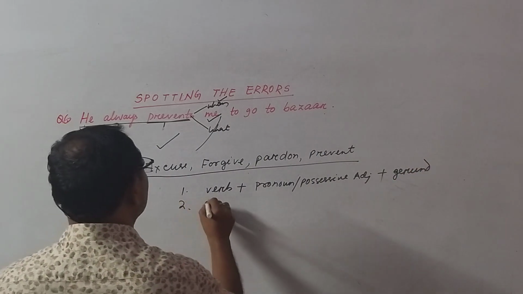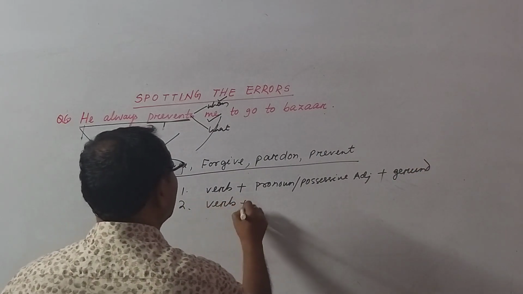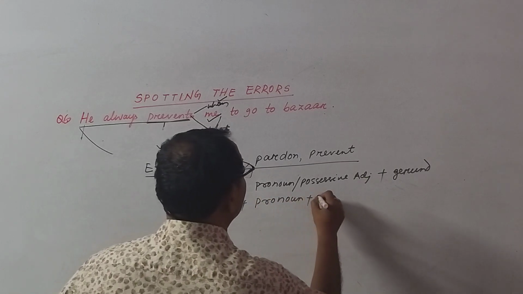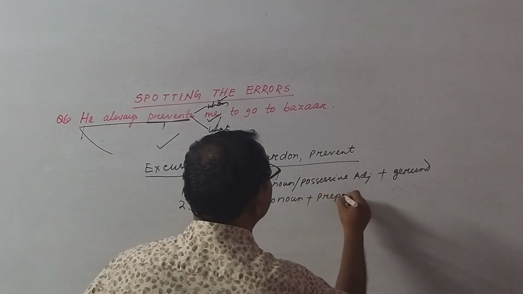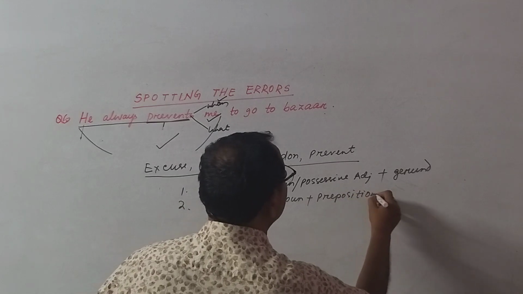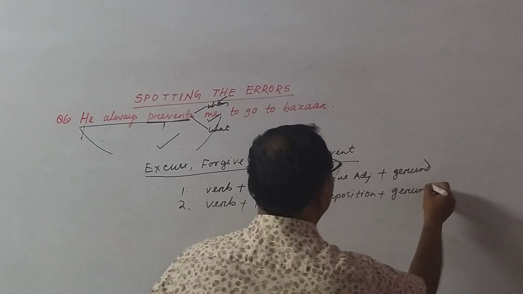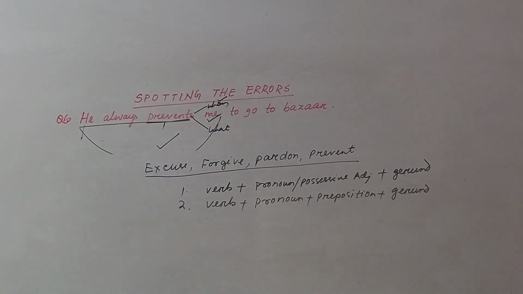Number 2: verb plus pronoun plus preposition plus gerund. Okay, plus gerund.